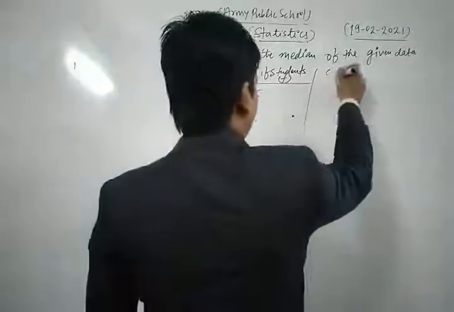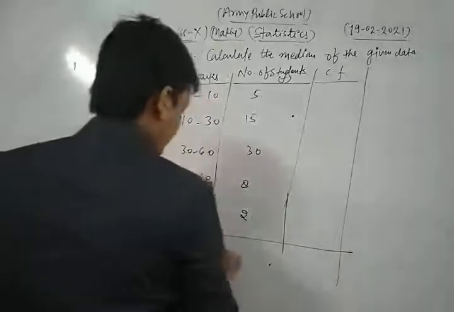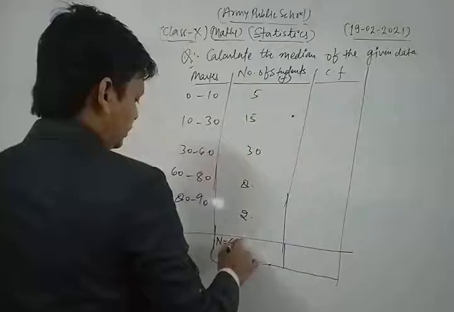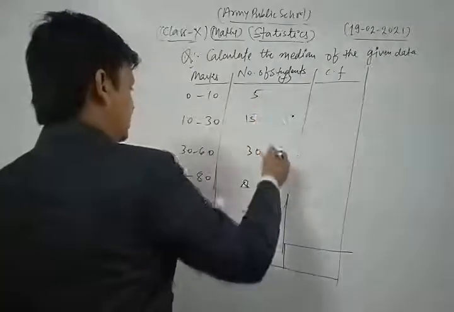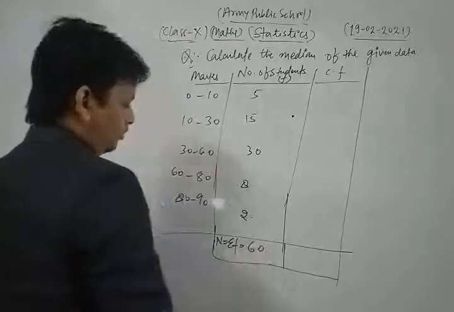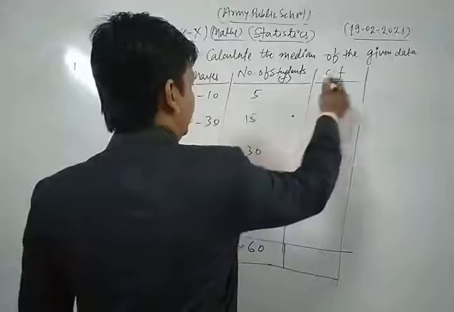First of all we write the cumulative frequency. Okay, dear friends, and we find the value of n, the sum of frequency, which is 60. The value of n is 60. Now cumulative frequency by which method? Here 5 is written as it is.